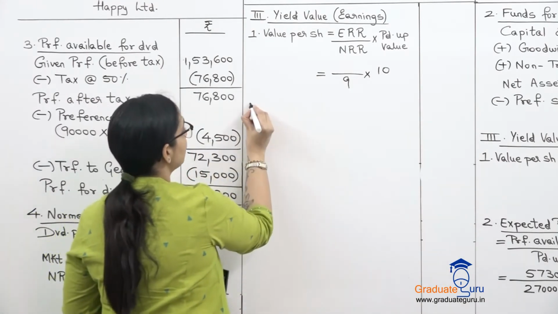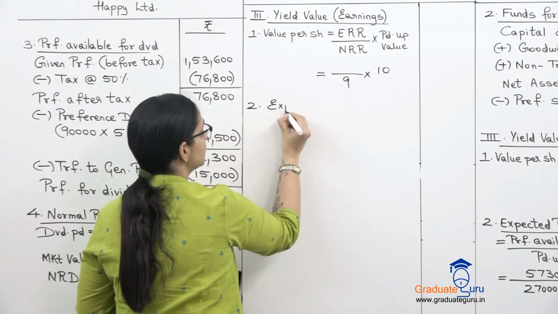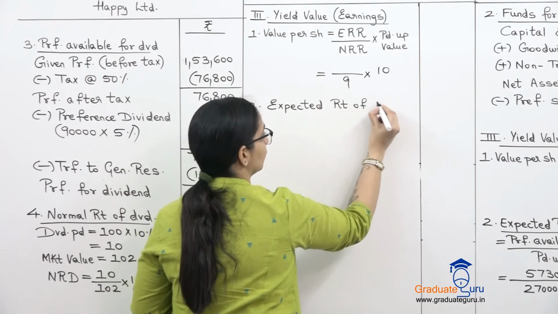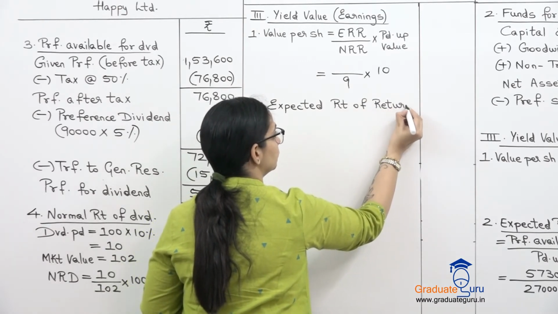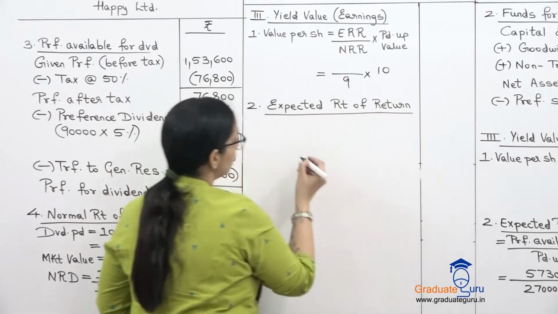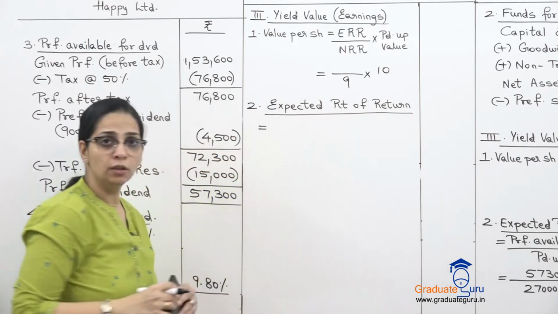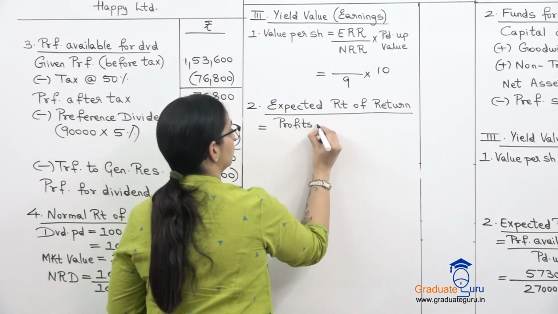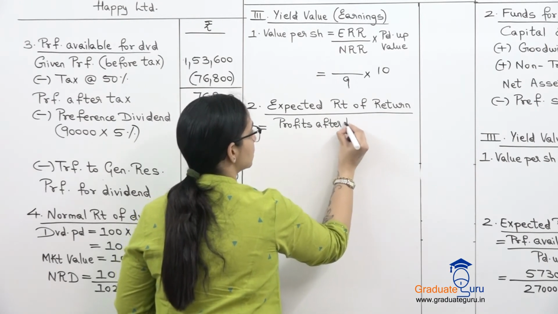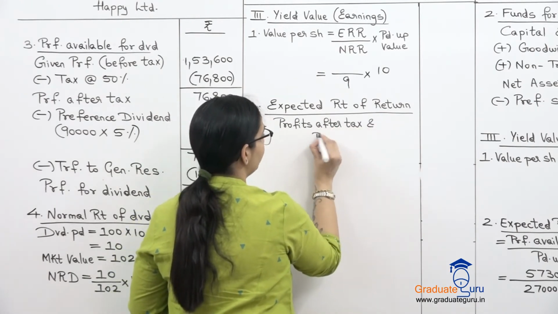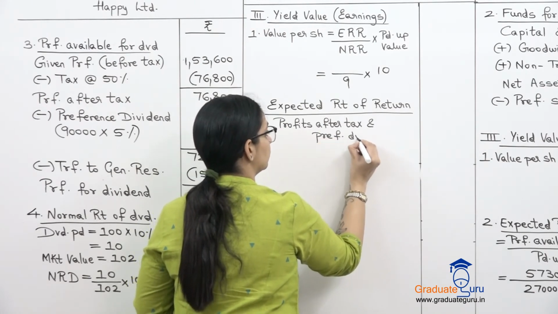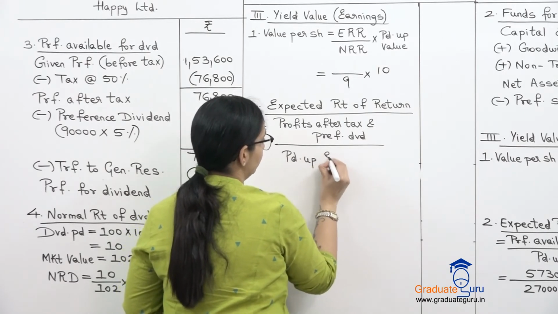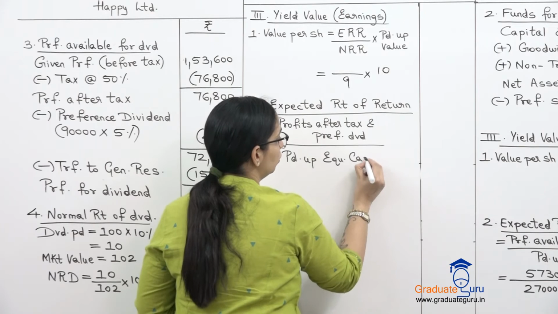So now what I need is my ERR, that is expected rate of return. So what is the formula for expected rate of return? Here we have profits after tax and preference dividend upon paid up equity capital into 100.